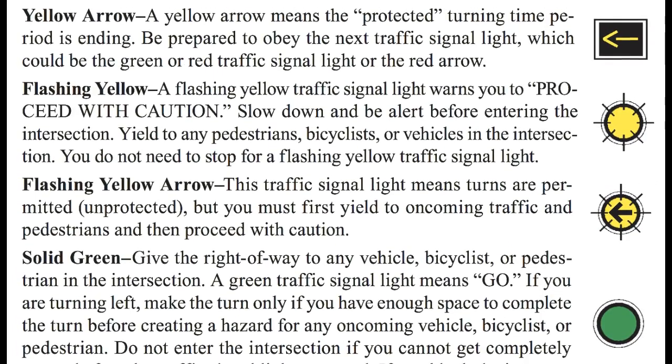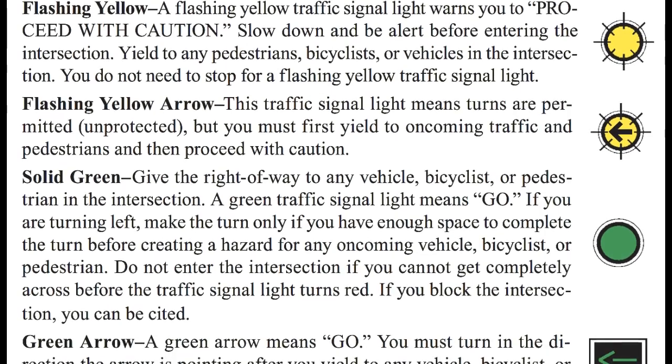Yellow arrow. A yellow arrow means the protected turning time period is ending. Be prepared to obey the next traffic signal light, which could be a green or red traffic signal light or a red arrow. Now what about a flashing yellow light?